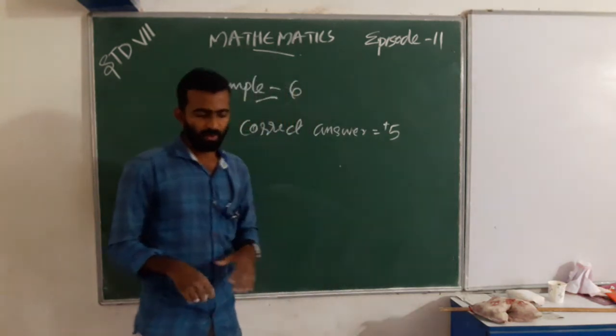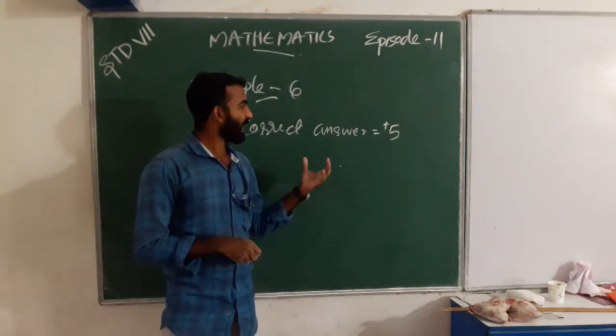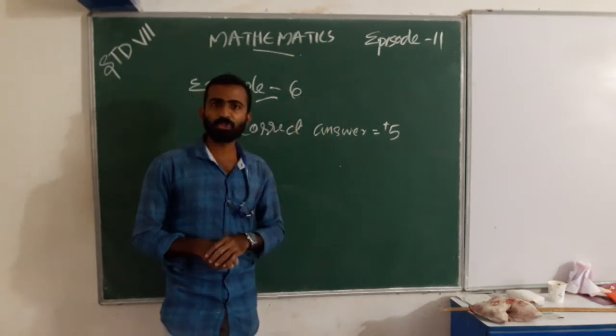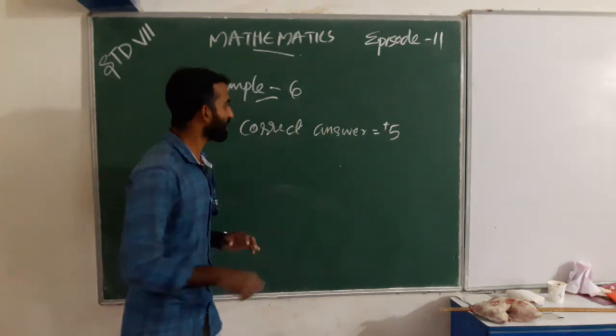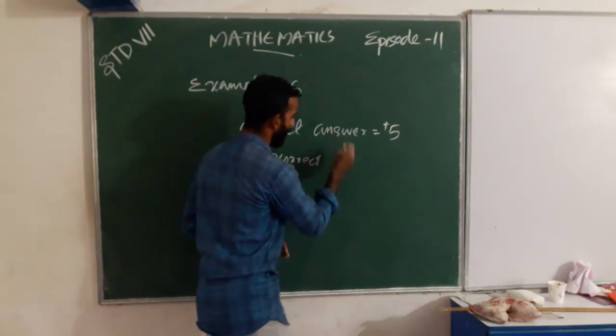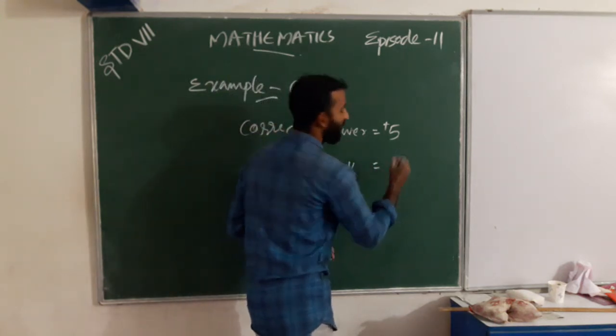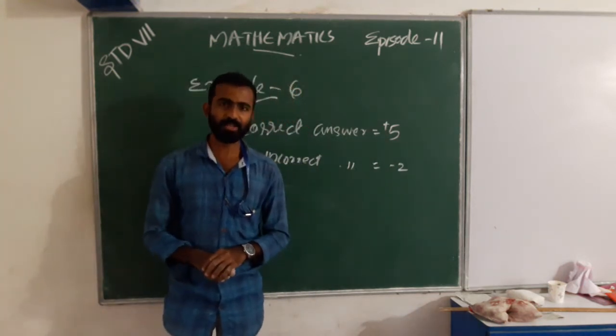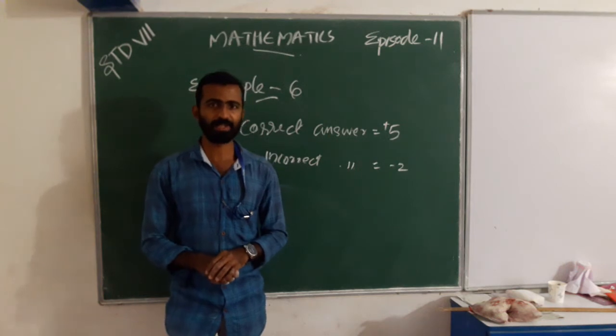For a correct answer we give positive 5 marks. For incorrect answers we give negative 2 marks.